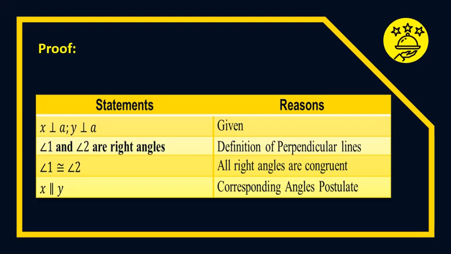We have the statement and reason. X is perpendicular to A and Y is perpendicular to A, it is given. So angle 1 and angle 2 are right angles, by the definition of perpendicular lines. Then angle 1 is congruent to angle 2, since all right angles are congruent. Then we have X is parallel to Y by the corresponding angle postulate.